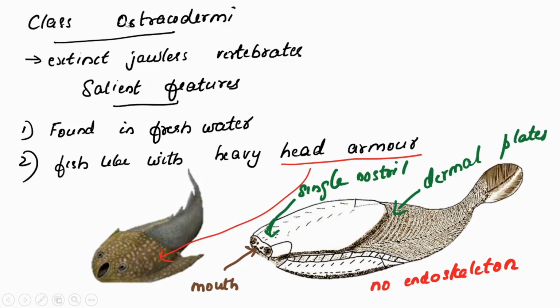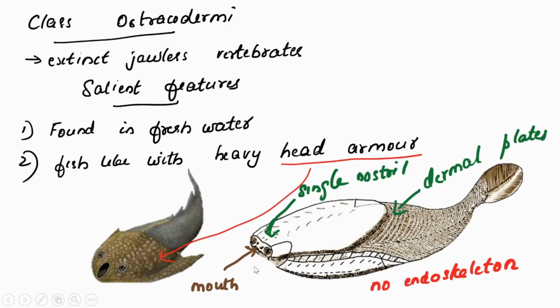Then class Ostracodermi. Ostracoderms are extinct jawless vertebrates. All the members are extinct. What are the salient features? They are found in fresh water. And the important and notable feature of this type of fish is having a head armor. Armor means a strong outer covering over its head. It possesses a head armor. It's a very distinguishable character.